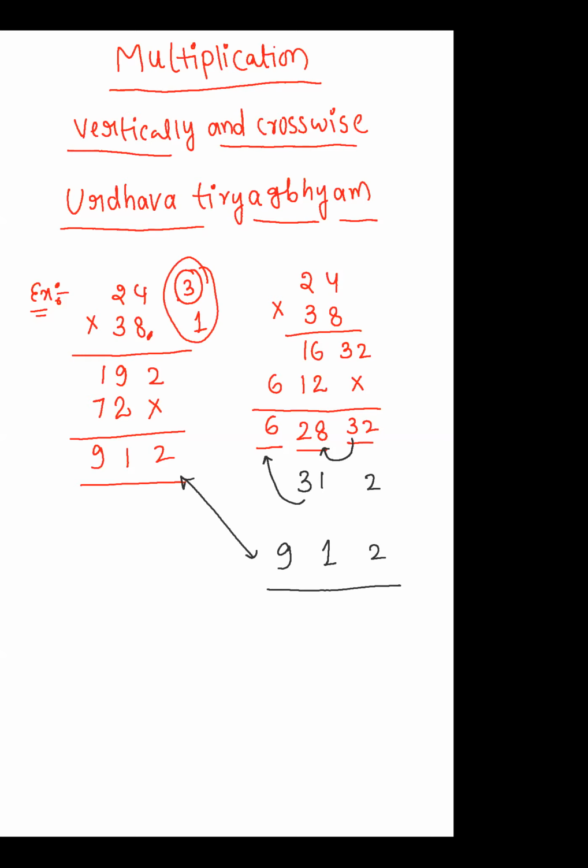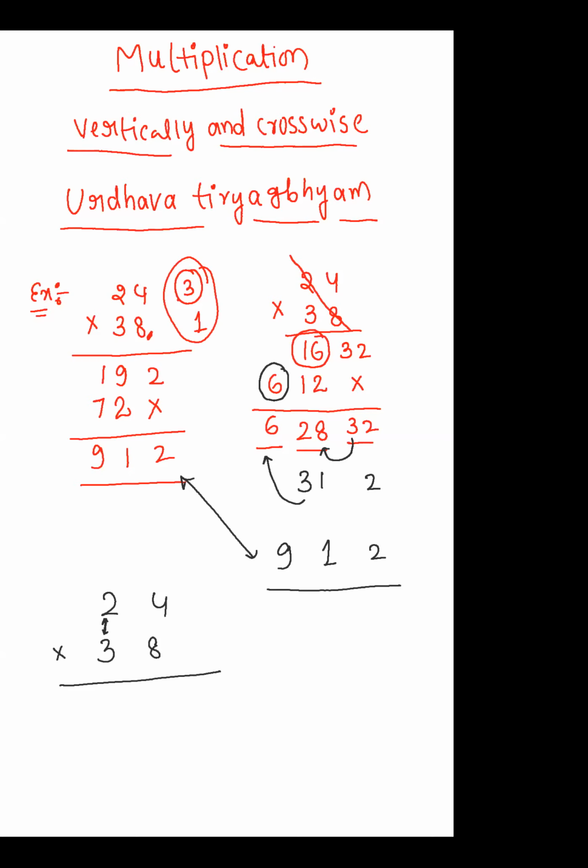See now how Swamiji developed the pattern. Here I'm getting 6. That means I am multiplying these two digits. After that, see, here I am getting 16, and here I am getting 16. How does 16 come? When I multiply these two digits crosswise, then only I get 16.